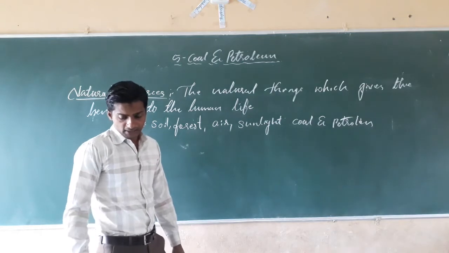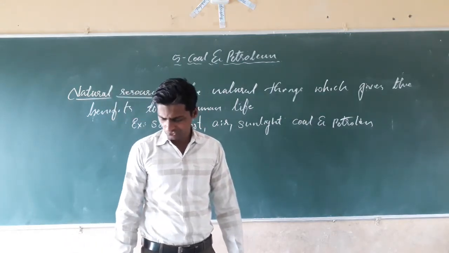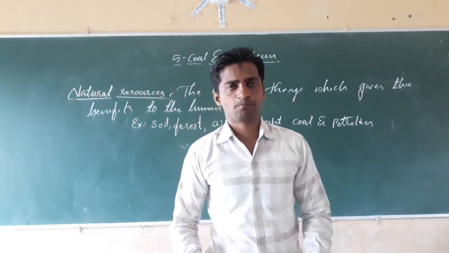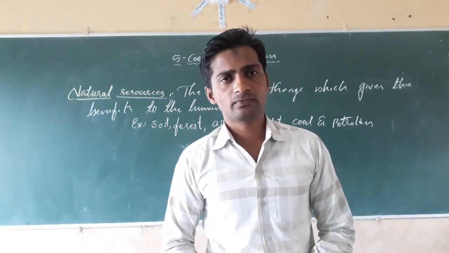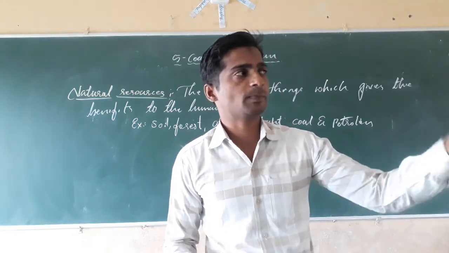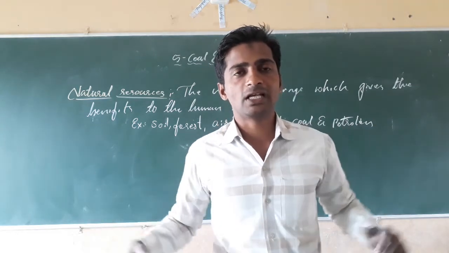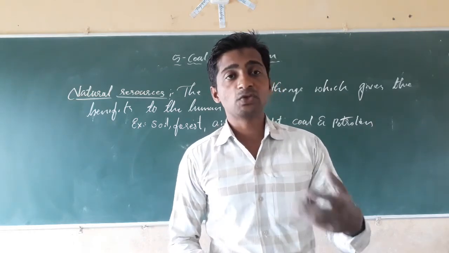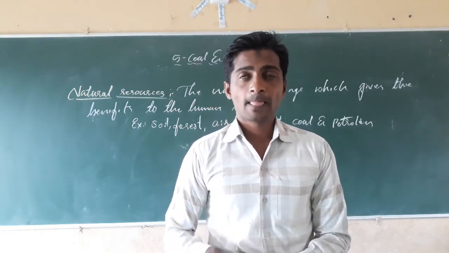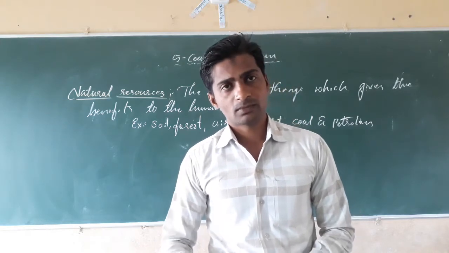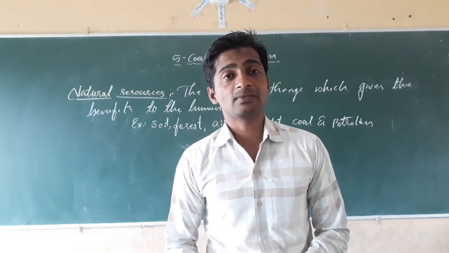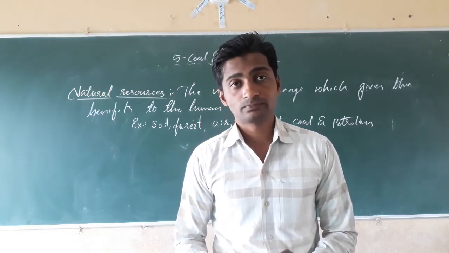See, dear students, we are using natural resources for different purposes. We are getting minerals from the earth's crust, and we use them continuously in our everyday life. We are using sunlight. With the help of sunlight, plants carry out photosynthesis and prepare food, and we consume food and get energy. Also, we are using solar energy for different purposes nowadays with the help of solar panels. And we are using water. You have studied in 7th standard that water is an inexhaustible natural resource that will not run out in the future.